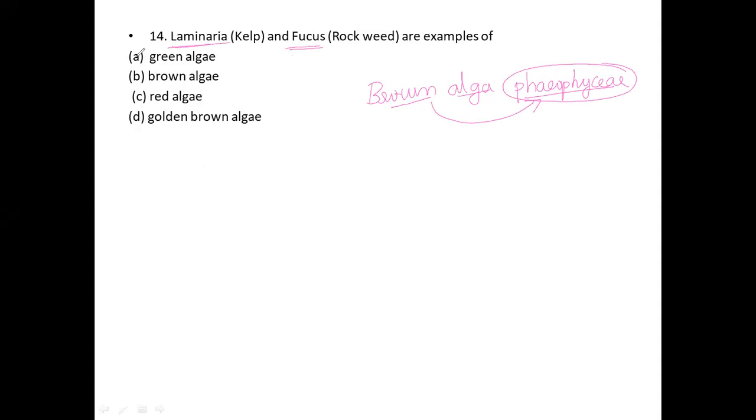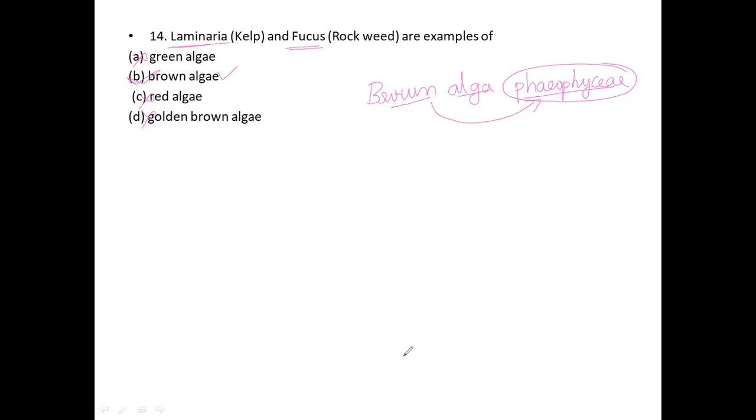It is not a green algae, and of course it is the correct option. It is not a red algae or a golden brown algae. Laminaria and Fucus are the best examples of brown algae, you have to remember. So this is the correct option for this question.